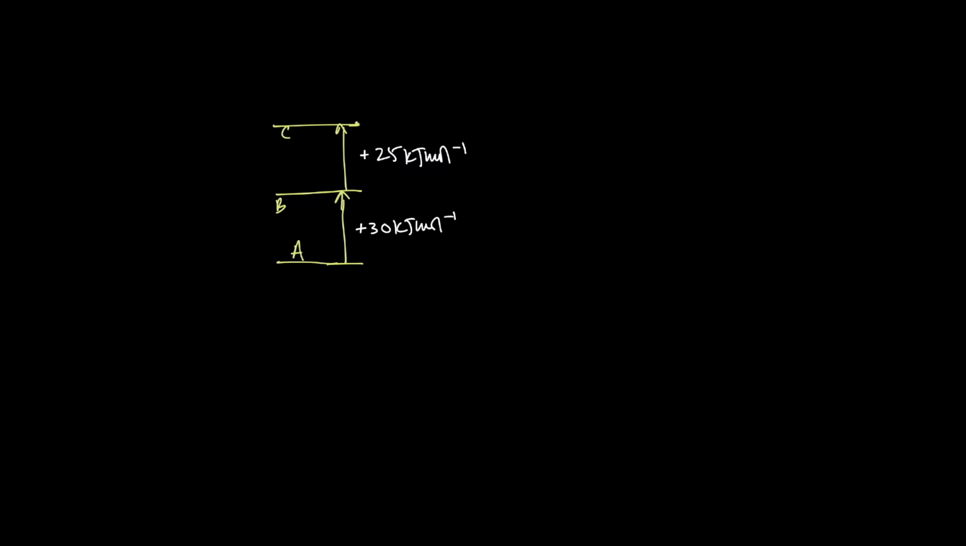And then let's say I go from point C to point D, and I have an enthalpy change of, let's say, minus 15 kilojoules per mole, right? Now, what if instead of going about this entire process, I went directly from A to D? What would the enthalpy change be? I can go plus 30 plus 25 minus 15, or I can go directly from A to D, which would simply be 40, right? 30 plus 25 is 55, minus 15 is 40. Plus 40 kilojoules per mole.